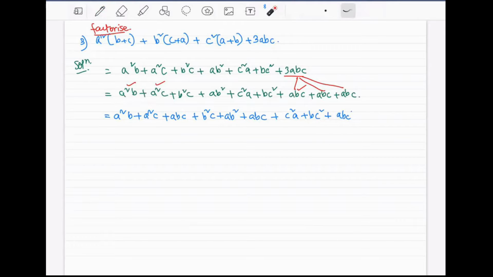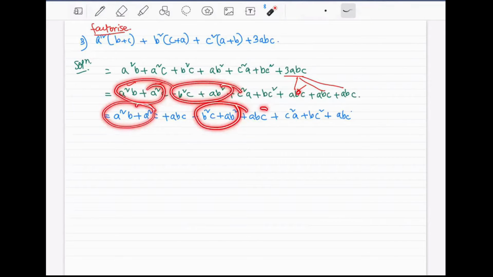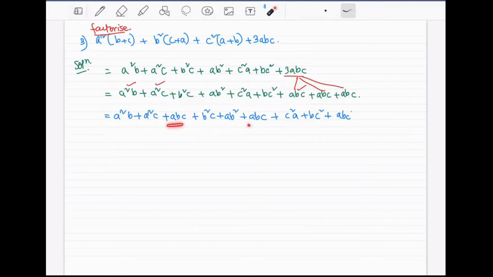We are not changing this. This part is here, this part is here, and this part is here. The only changes are the abc, abc, abc. We have kept one here, one here, one here. Now there are 9 terms: 1, 2, 3, 1, 2, 3, 1, 2, 3. There are 9 of them. We will take the common factor of each of them. If we take a common factor of each of them, we are not going to get any here. It's difficult to take the common factor from these three, these three, these three. So we are going to change some of the terms also. How are we going to change this? There is an ab square, and in the reverse, we will have an a square b. Look, there is an a square b, there is an ab square.